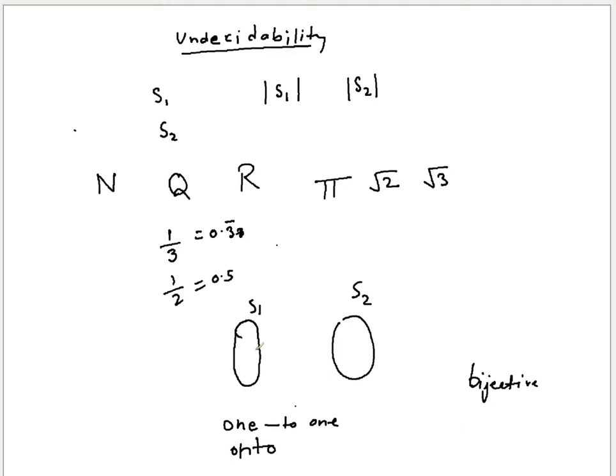1-to-1 correspondence means every element here has a unique element here with which it is mapped, and that goes for every element. So 1-to-1 is this, that one element here is mapped with one element here, and all to make sure that nothing is left in S2. So therefore you will have exactly the same number of elements in S2 as you have in S1. So if you are able to establish this bijective mapping between two sets, that declares that the size of S1 equals the size of S2.